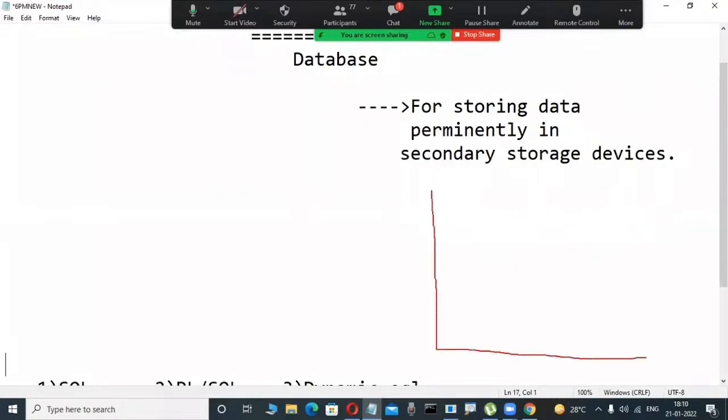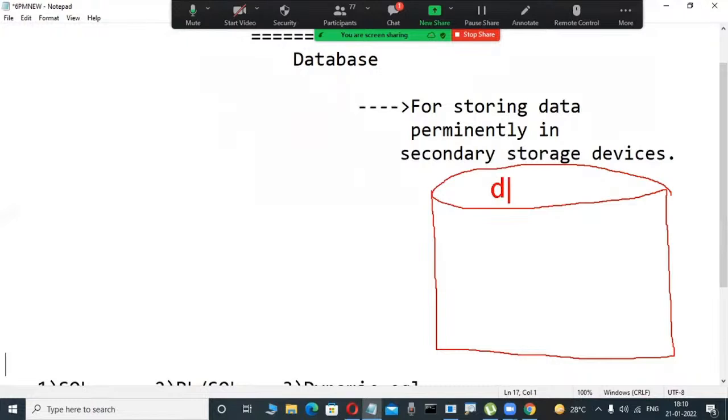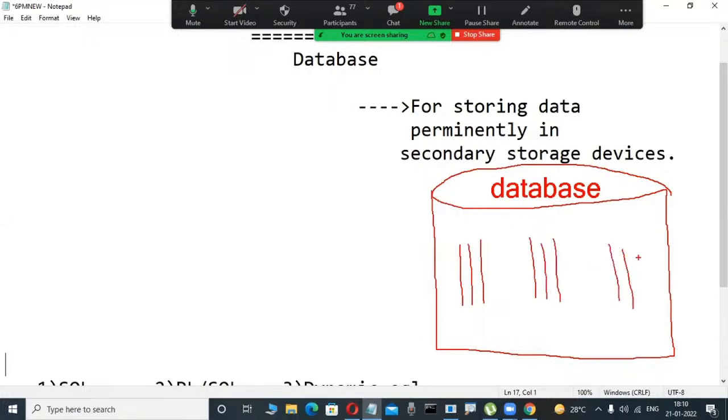These relational databases do not store a random collection of data. They only store a structured collection of data. Yesterday I was telling you, suppose this is an Oracle database. Databases means some place. Observe here, a structured collection of data is stored in this place, in an organized fashion only.